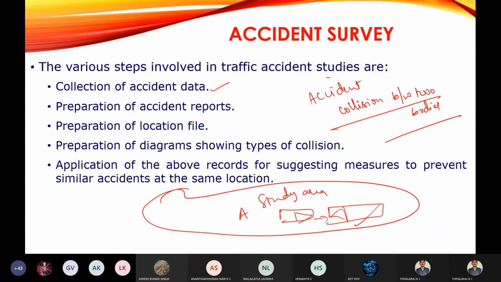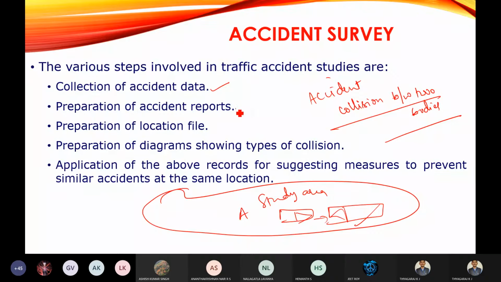Likewise, you inform the local police station, and they will come and keep on collecting the data. That is the collection of accident data. I will tell what data should be collected after the accident. We will proceed to the next slide.